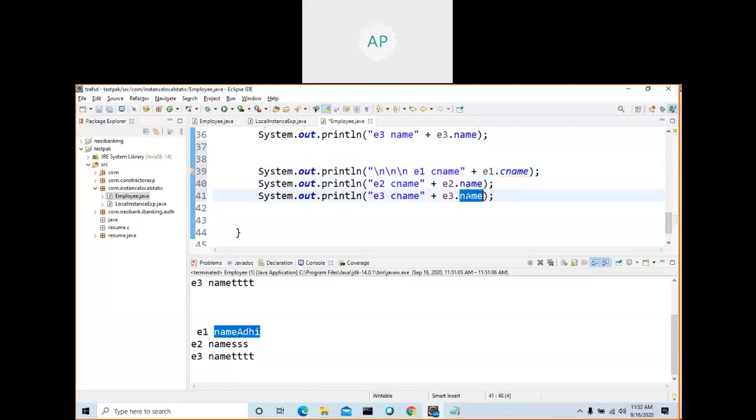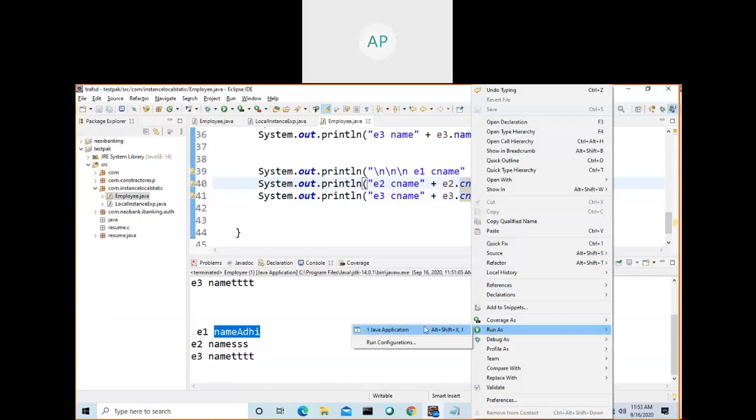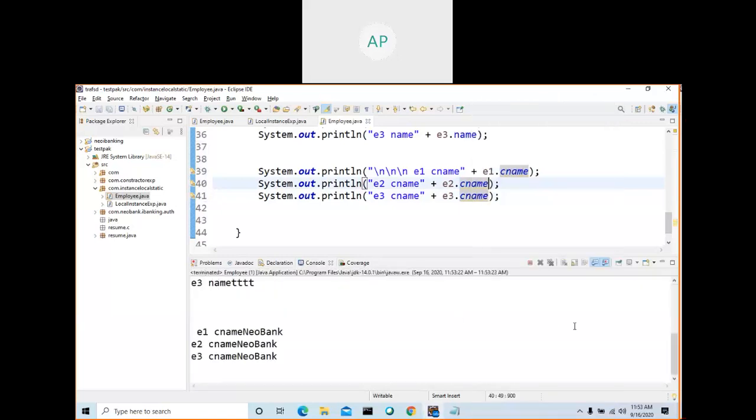Control C, Control V, for the e1 object, e2 object, e3 object. And let me see. See, all the names are the same. Neobank, Neobank, Neobank.